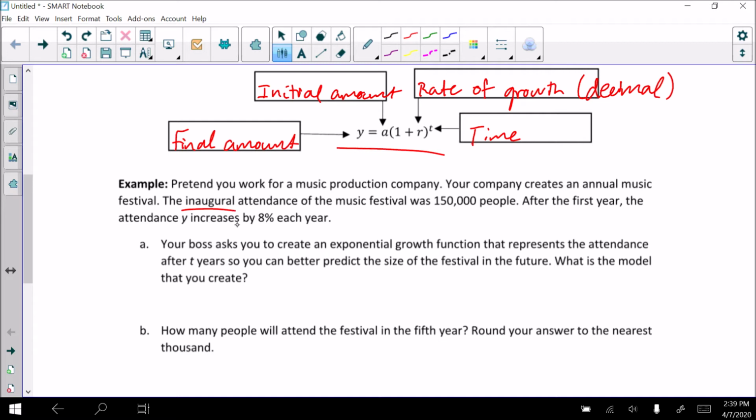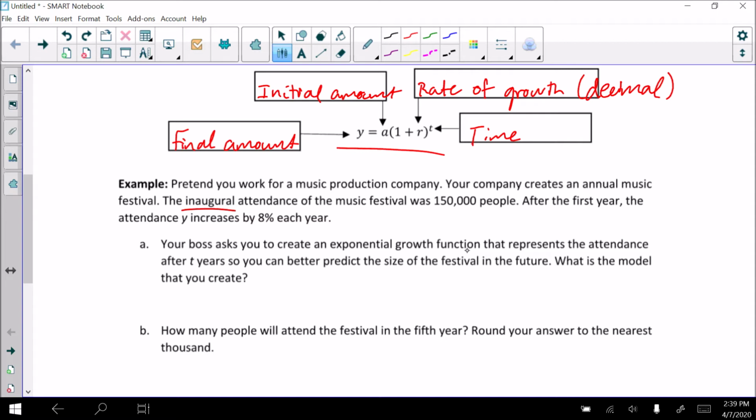All right? Your boss asks you to create an exponential growth function that represents the attendance after 2 years so that we can predict the size of the festival in the future. We know how much food to buy, we know how many chairs that we need or whatever. And we want to know how many people to plan for in future years. So we're going to try to build an equation to model.